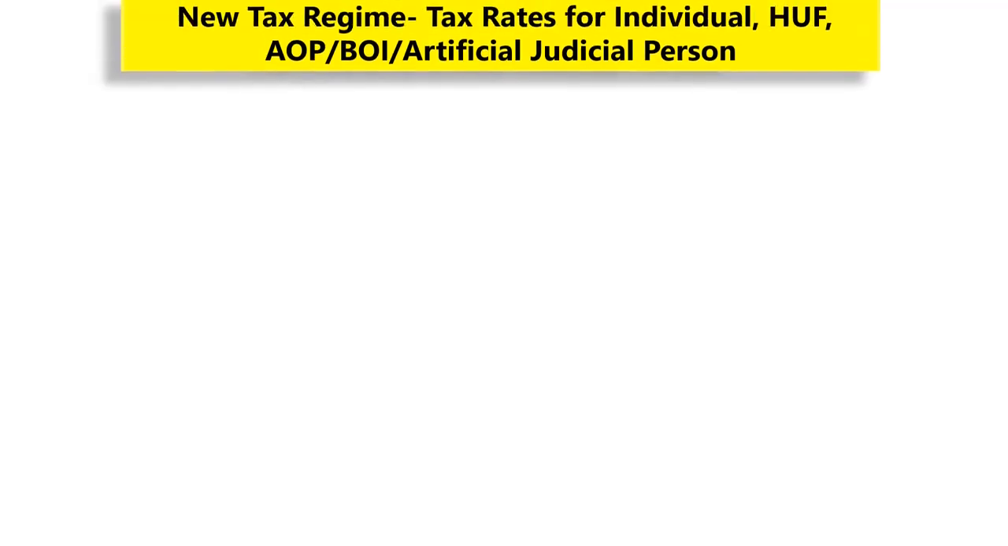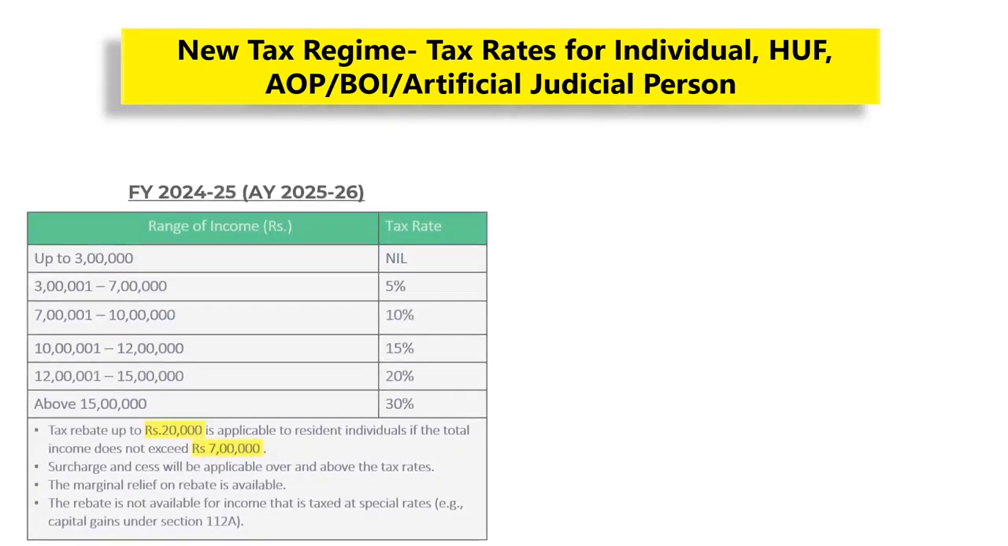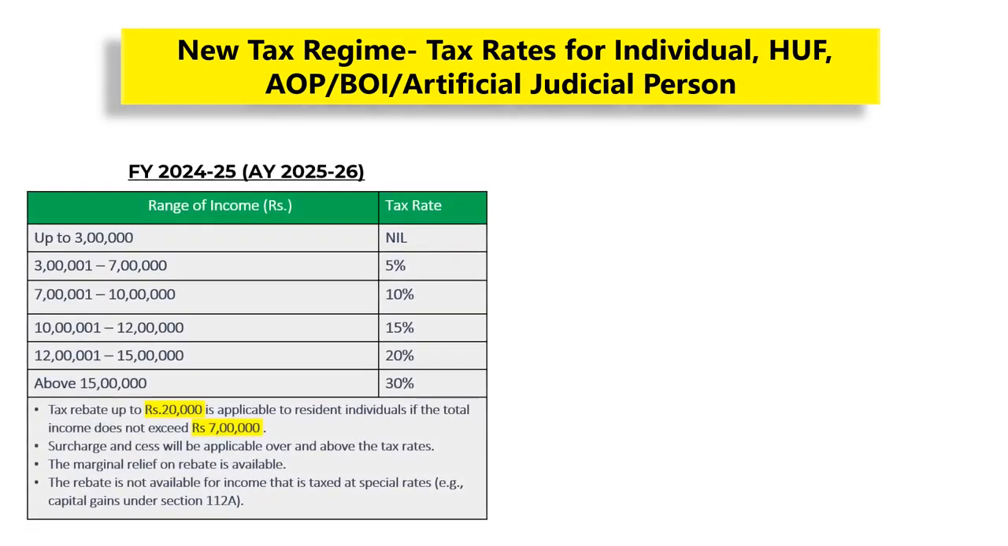Let us now check the tax rates for individual, HUF, association of persons, body of individuals and artificial juridical persons in the new tax regime. For financial year 24-25 relevant to assessment year 25-26, there is no tax up to Rs 3 lakhs. From 3 lakhs to 7 lakhs, the rate of tax is 5%. From 7 lakhs to 10 lakhs, it is 10%. From 10 lakhs to 12 lakhs, 15%. From 12 lakhs to 15 lakhs, 20%. And above 15 lakh, 30%.